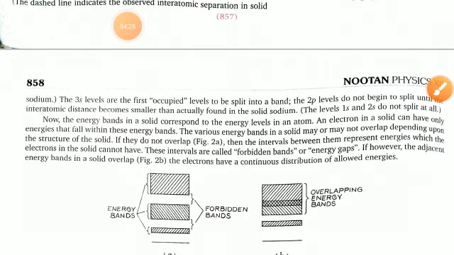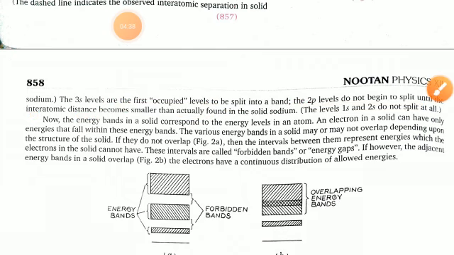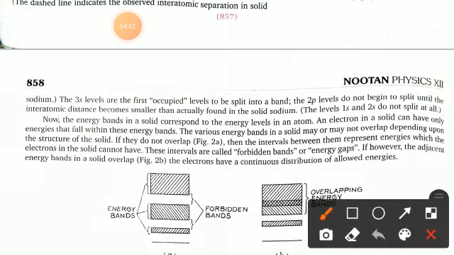Now the 3s, the first occupied level, is split into bands. The 2p level does not begin to split until the interatomic distances become smaller than those actually found in solid sodium. The levels 1s and 2s do not split at all. Fine. Now the energy bands in a solid correspond to the energy levels in an atom.